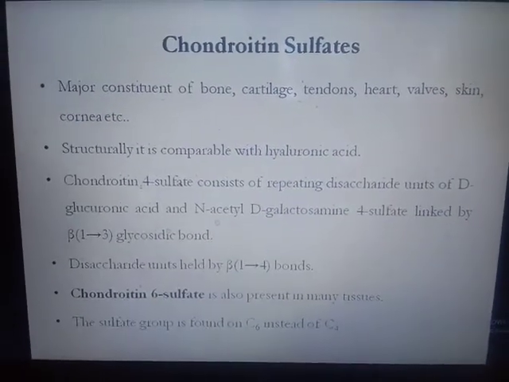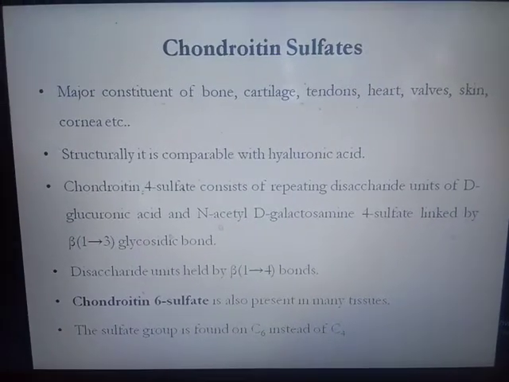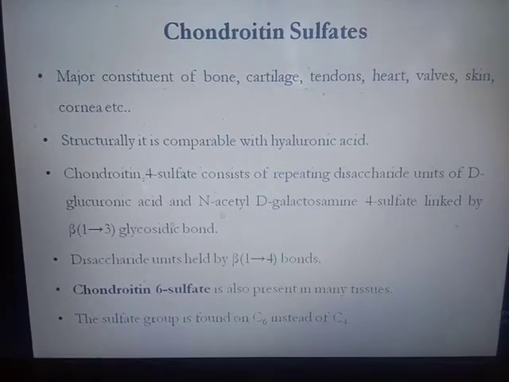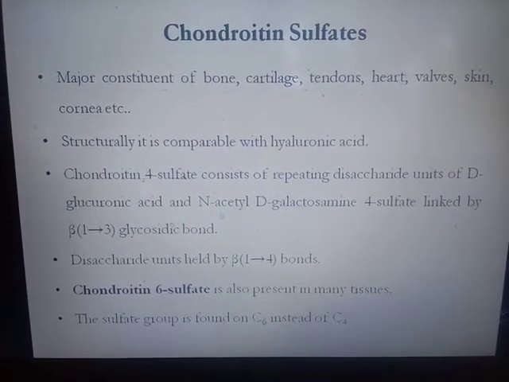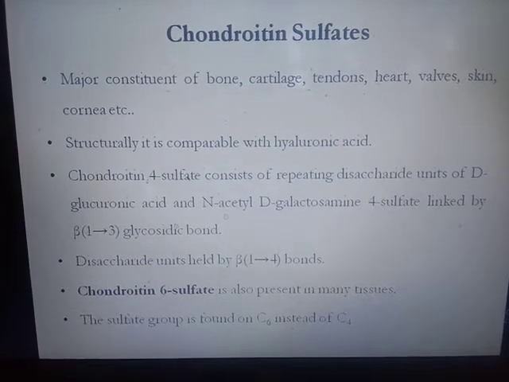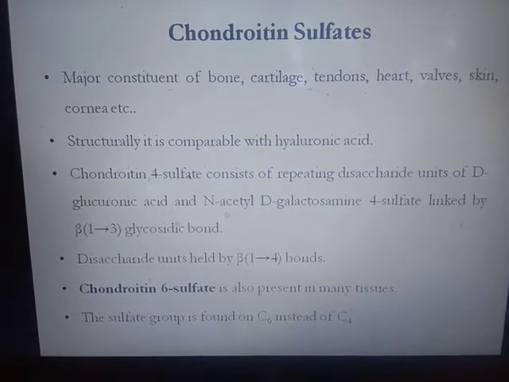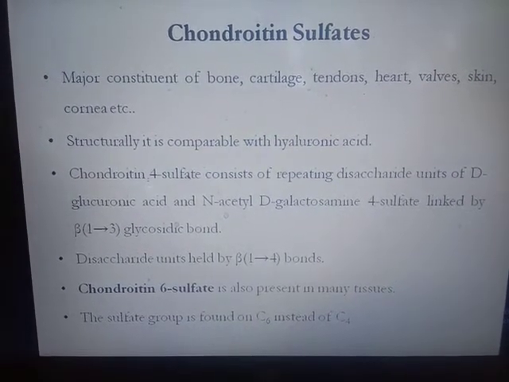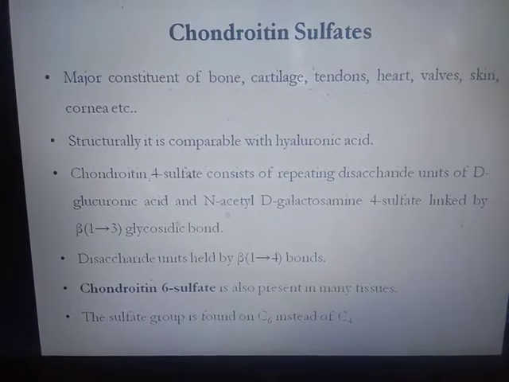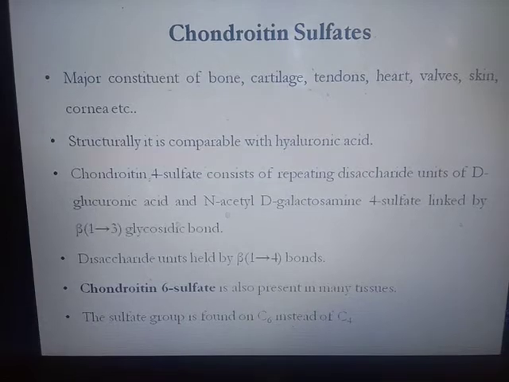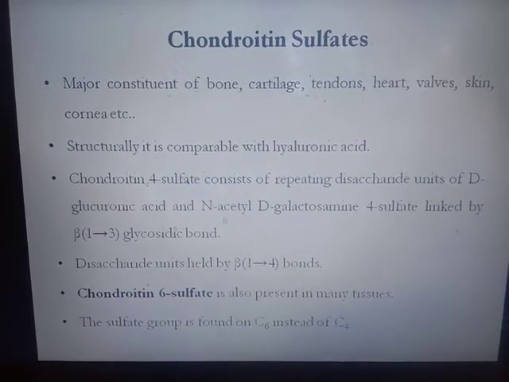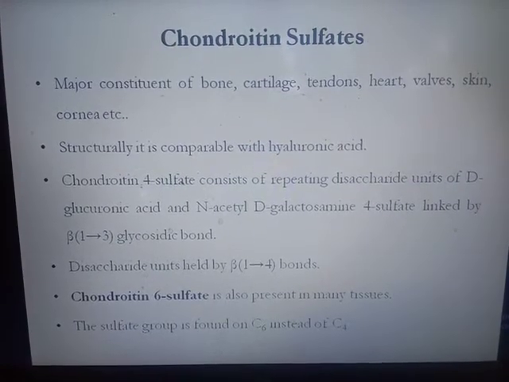The next heteropolysaccharide is chondroitin sulfate. Chondroitin sulfate is a major constituent of bone, cartilage, tendon, heart wall, skin, cornea, etc. The structure of chondroitin sulfate is comparable with hyaluronic acid. Chondroitin 4 sulfate consists of repeating disaccharide units of D-glucuronic acid and N-acetyl D-galactosamine 4 sulfate.